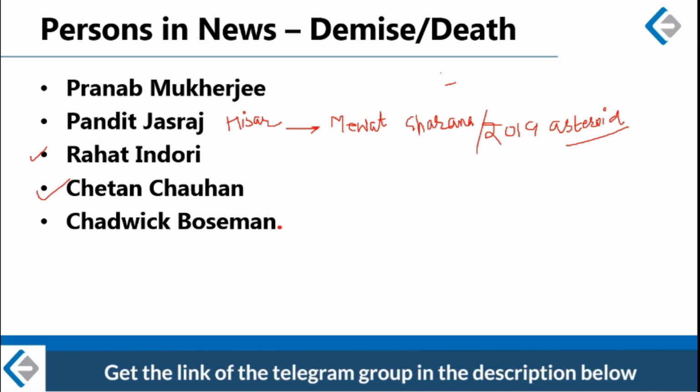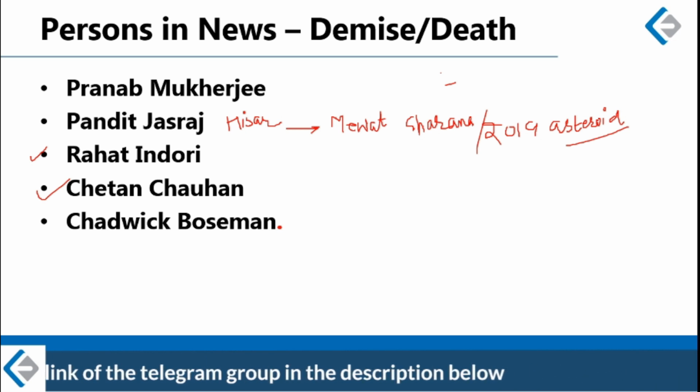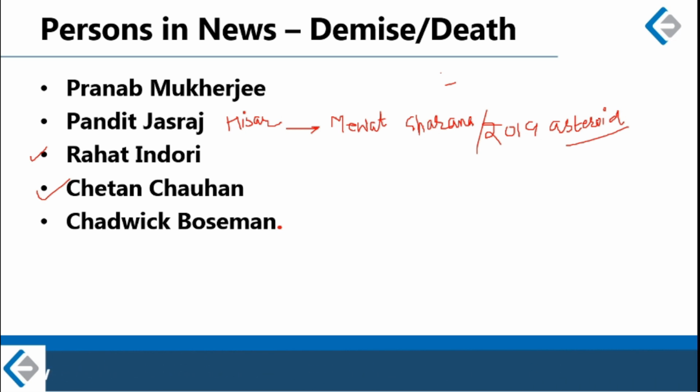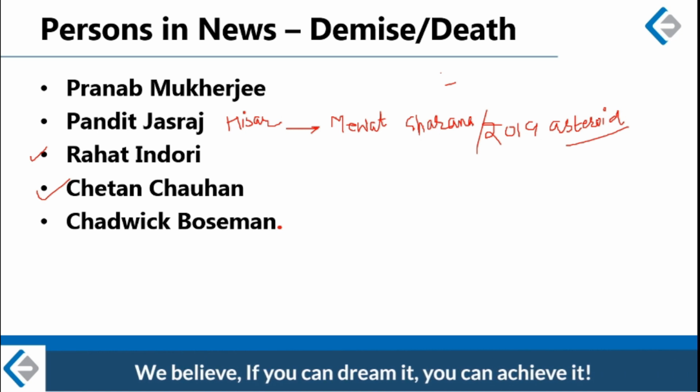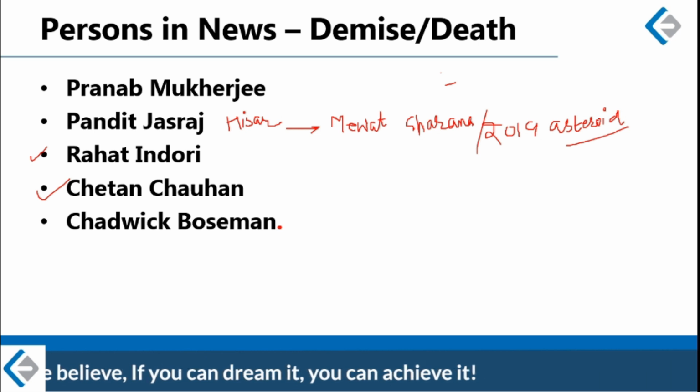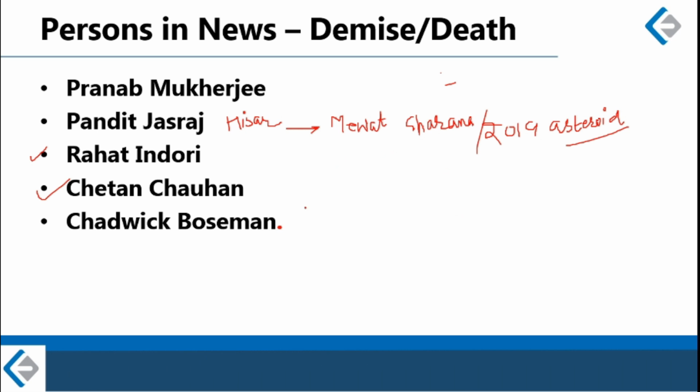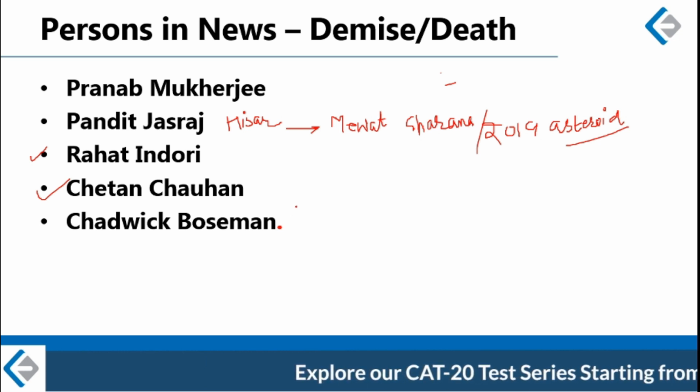Alright, so I hope you remember from your science classes that asteroids are celestial bodies which are found between Mars and Jupiter. More about this if I take your general science classes. Otherwise, you just remember that Pandit Jasraj is the name of an asteroid also. Alright, next name in this list is Rahat Indori.